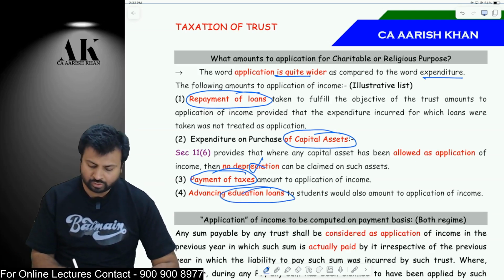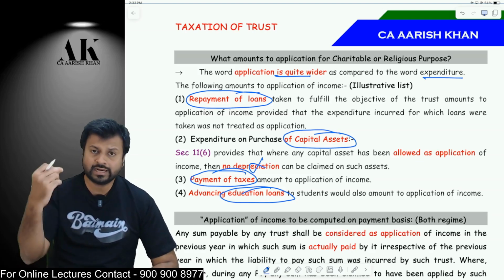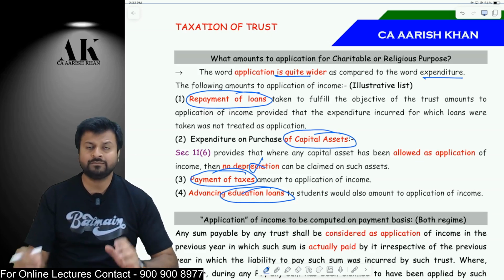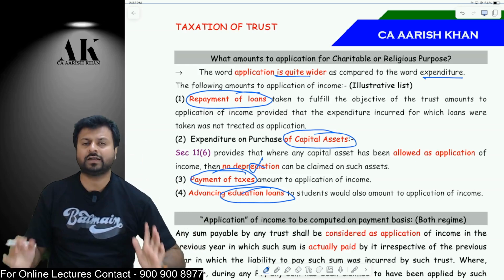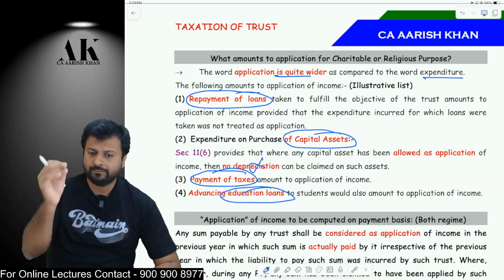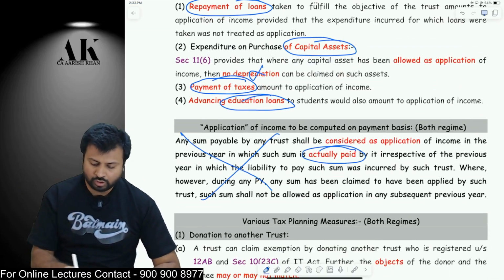If you are giving some loans, like an education loan to your students in the school or colleges, then that is also considered to be an application of income. Application is a very wider term. Any money which you apply for the objects of the trust is considered to be an application, but there is one condition over here: the application will be allowed only on payment basis, not on accrual basis.